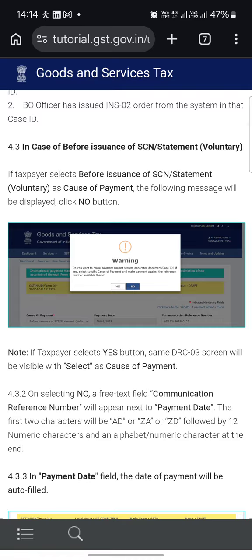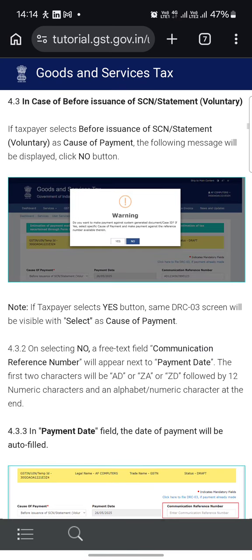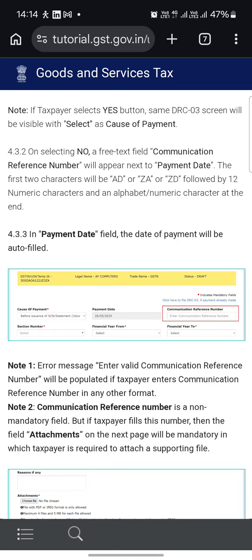The BO officer has issued the INS 02 order from the system in that case. In case the taxpayer selects before issuance of show cause notice, statement voluntary as the cause of payment, the following message will be displayed, and click the OK button. If the taxpayer selects yes, the same DRC03 screen will be visible with the selected cause of payment.